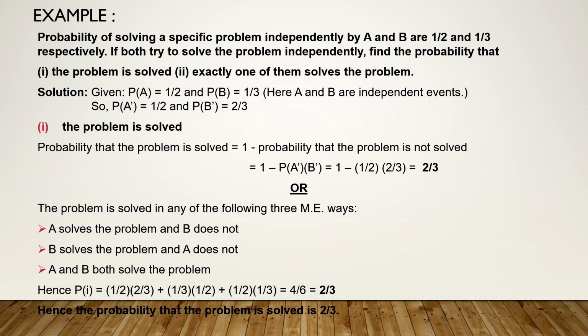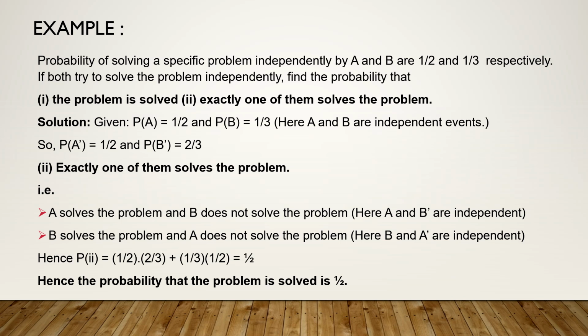That means either the first case, second or the third case can occur. So P of the required event will be equal to A solves the problem and B does not, means half into 2 by 3, plus B solves and A does not, so 1 by 3 into half, plus both solve, that means half into 1 by 3, which is also equal to 2 by 3. So you can see two different ways to analyze the problem, but the answer obviously will remain the same. The probability that the problem is solved is equal to 2 by 3.